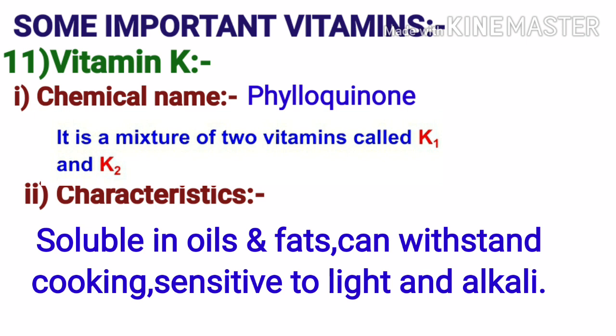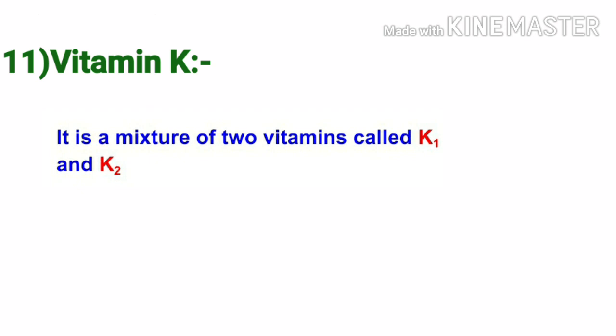The next important vitamin is vitamin K. The chemical name of vitamin K is phylloquinone. Vitamin K is a mixture of two vitamins called vitamin K1 and vitamin K2. The characteristics of vitamin K are it is soluble in oils and fats, can withstand cooking, sensitive to light and alkali.